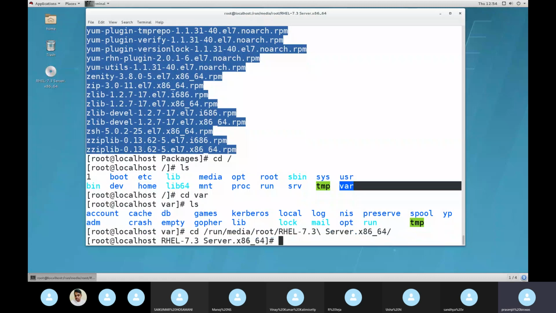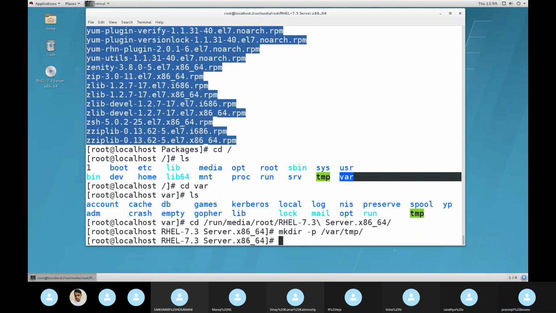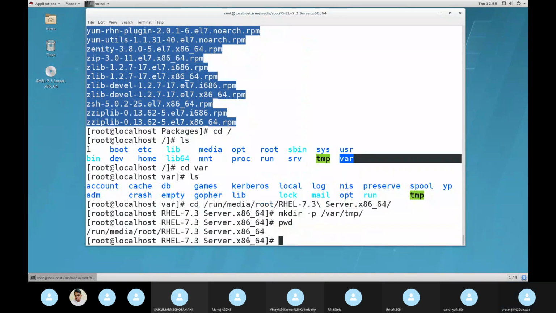So first here I'll create that folder. In here I'll keep one temporary file. Enter. Okay, now let's copy. Copy path. You can first check your path, where you are.